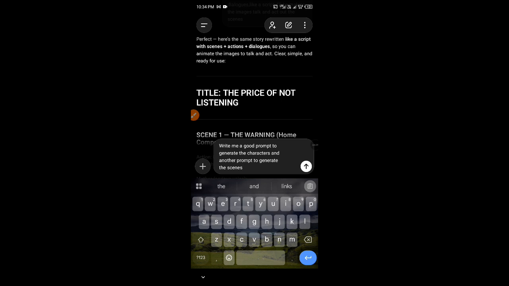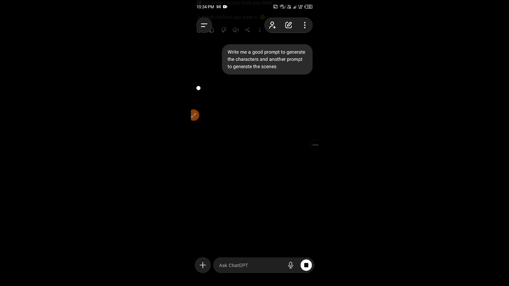The reason is because I want the pictures to be consistent. Like, if I should have my characters already, each scene that involves that character, I will just upload the character while I'm generating, and it will make the character to be consistent. Don't worry, you will see how we'll do that. So let's prompt this.